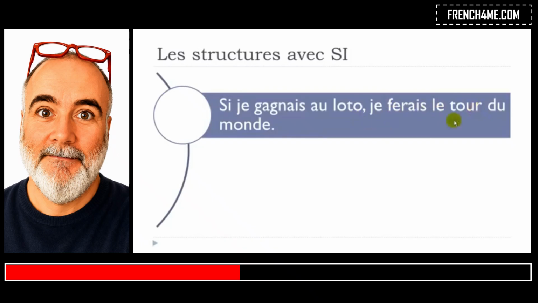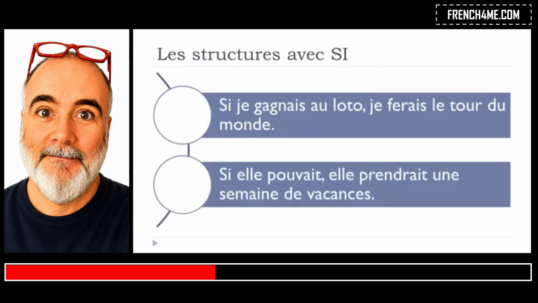Okay, so I would travel around the world if you want, but then in French we would use this, je ferais le tour du monde. Okay, and then the idea is that here it's a desire, it's something that you would like to do, but maybe it would happen, but you're not sure about that. Okay, so si je gagnais au loto, je ferais le tour du monde. And then the second example, si elle pouvait, elle prendrait une semaine de vacances.